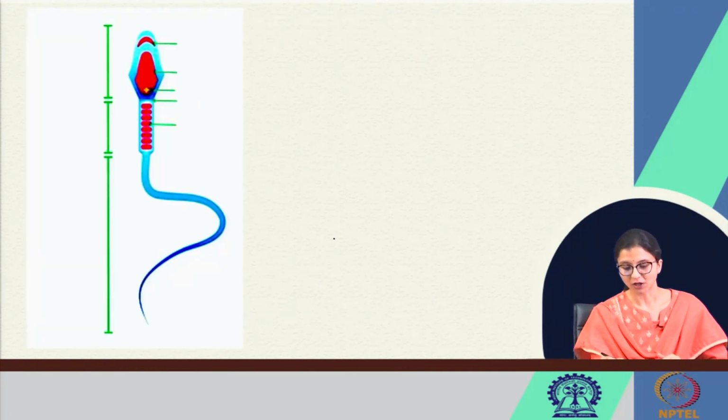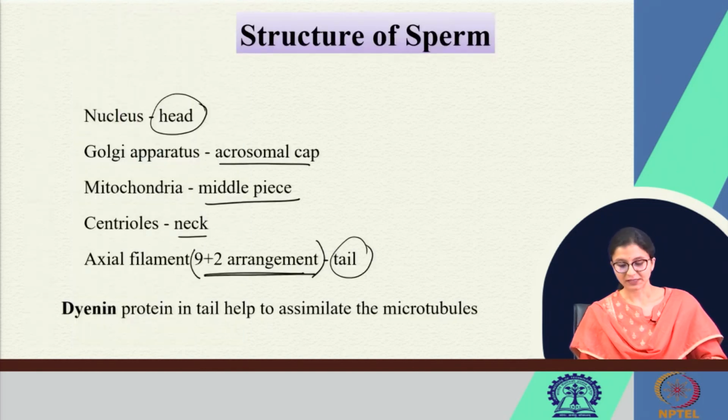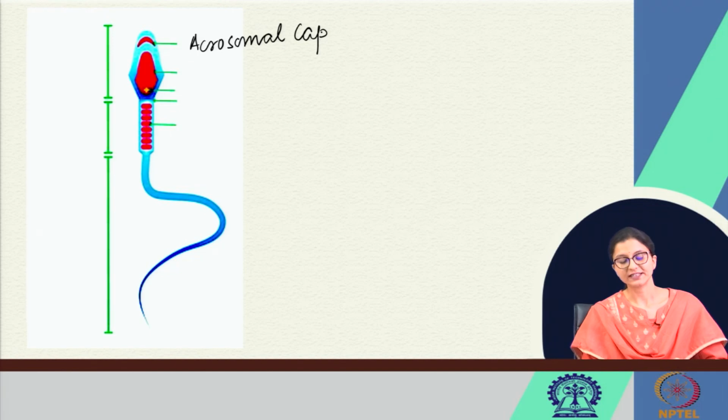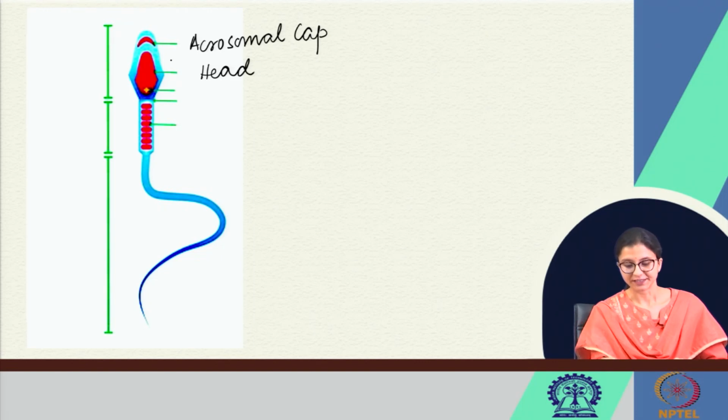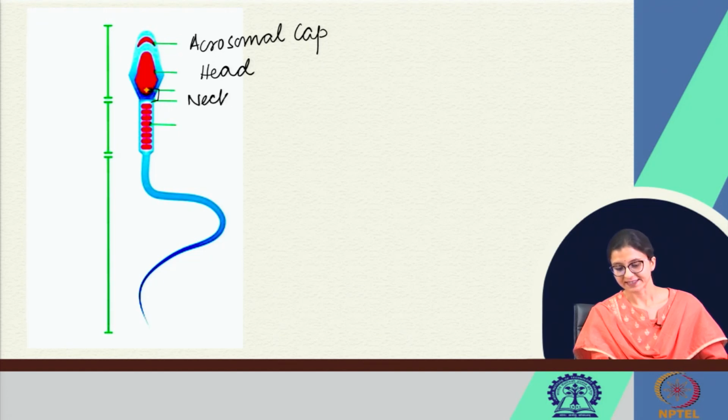So, this is the sperm and this is the acrosomal cap, and this contains Golgi apparatus. This is the head of the sperm which will contain the nucleus, haploid nucleus, right. So, this part is the neck containing the centrioles.